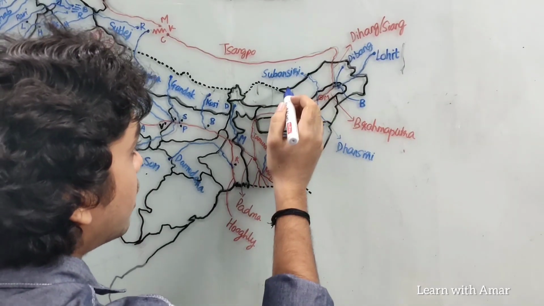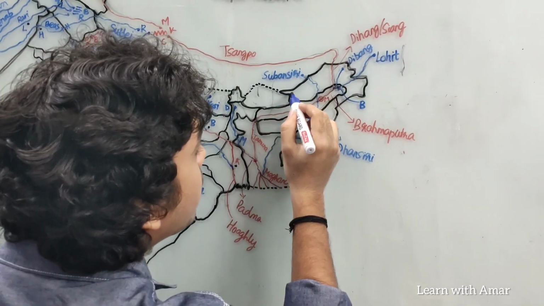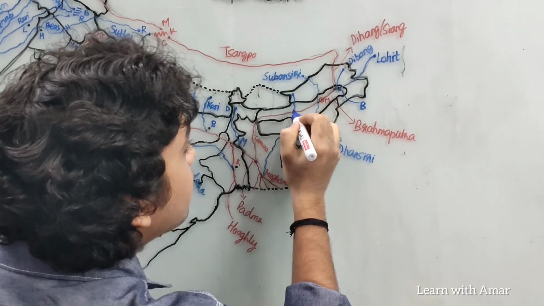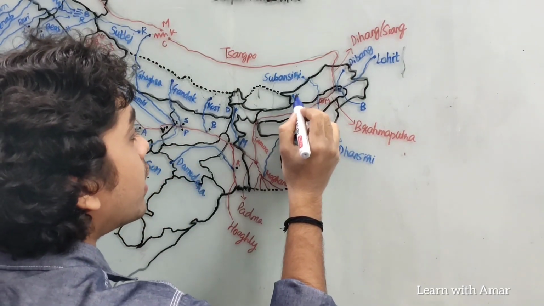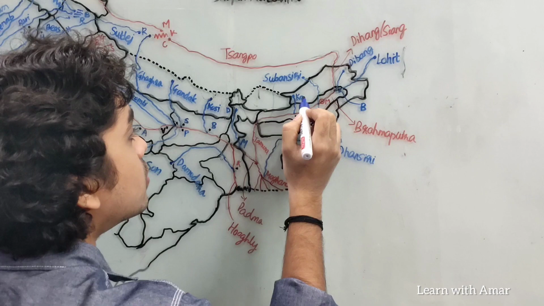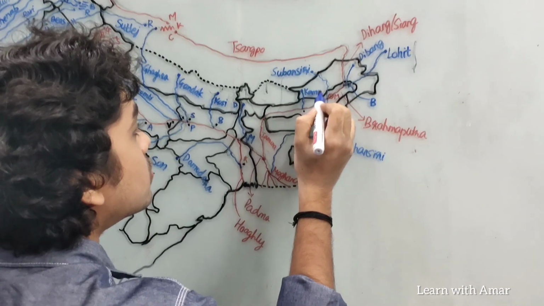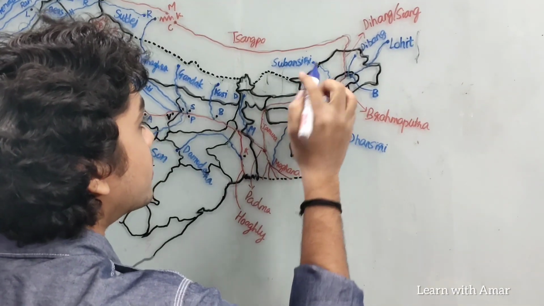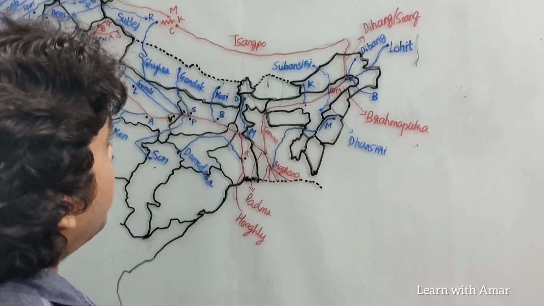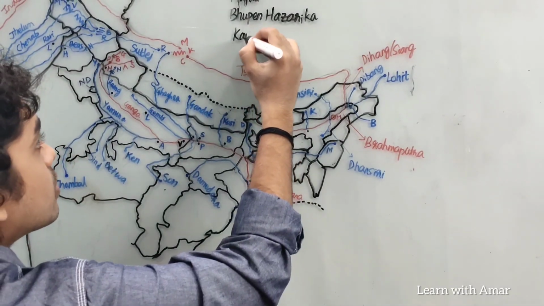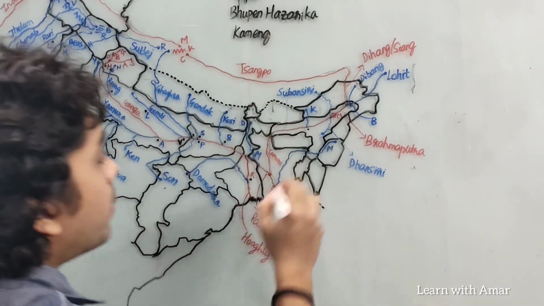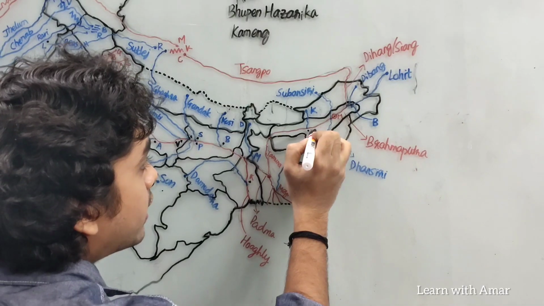Then we have the right bank tributaries of Brahmaputra. This is Kameng. I'll just write it here. The Kameng river joins Brahmaputra at Tezpur.